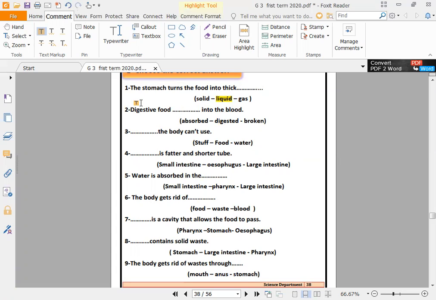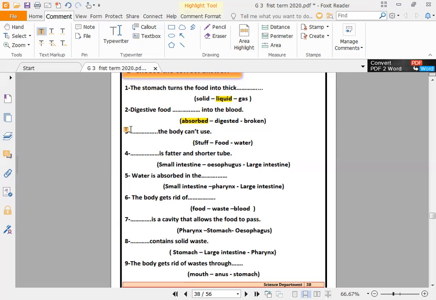Number two, the digested food dots into the blood. Does the digested food digest into the blood? No. Broken into the blood? No. Absorbed into the blood? Excellent. Yes, it will be absorbed in the small intestine into the blood.